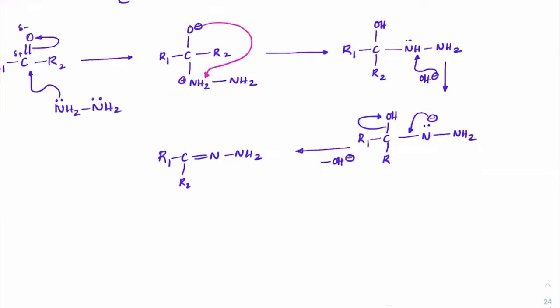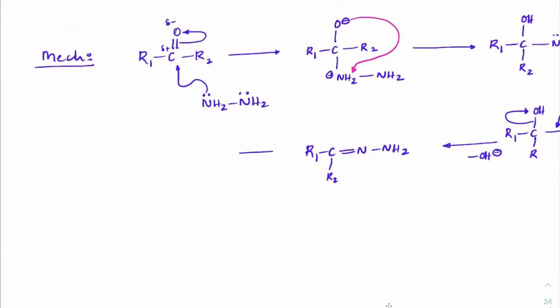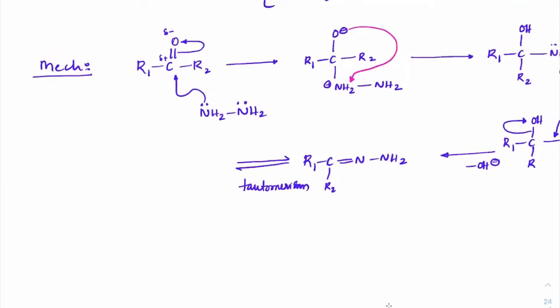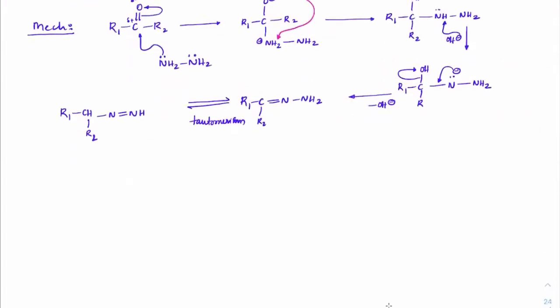Got it? Now from here, if you observe, this can undergo tautomerism. How? This is an imine, and this is an N double bond N, which is the azo group. So an imine-azo kind of tautomerism will take place to get R1 CH R2 with N double bond NH. So this kind of product is formed.